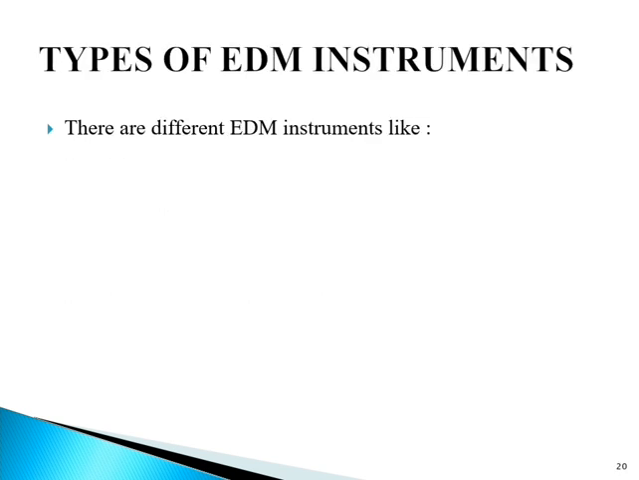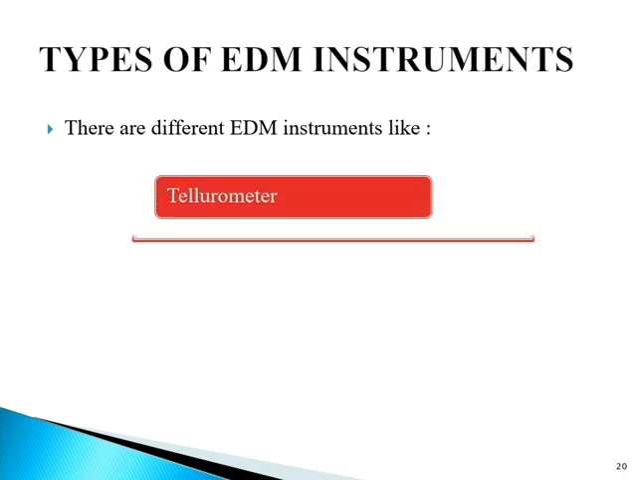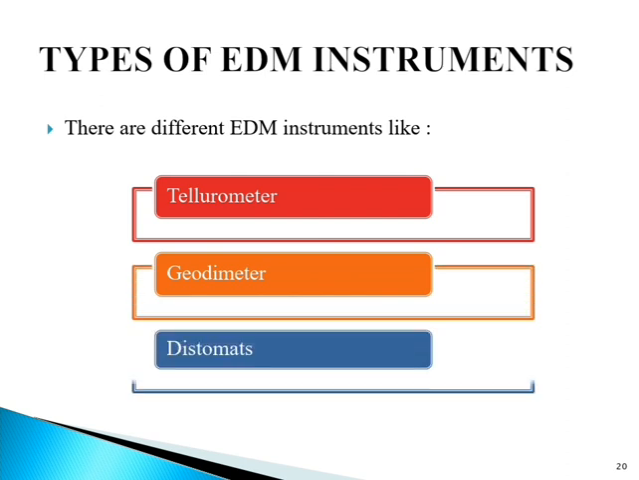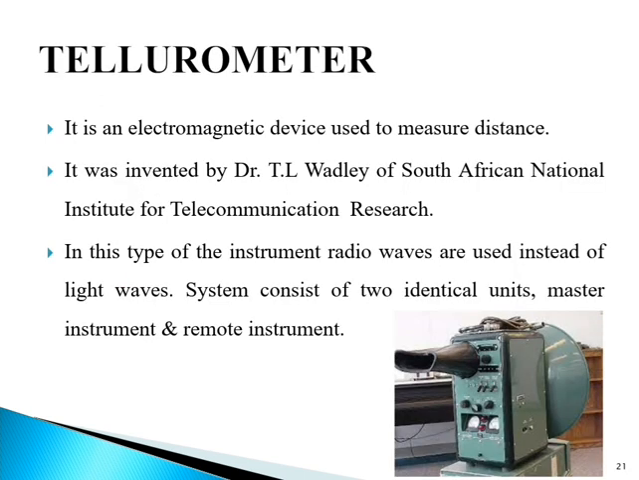Next is types of EDM instruments. There are different EDM instruments like the tellurometer, geodimeter and distomat. So let us understand each of these in detail. The first one is the tellurometer. A tellurometer is an electromagnetic device to measure distance.